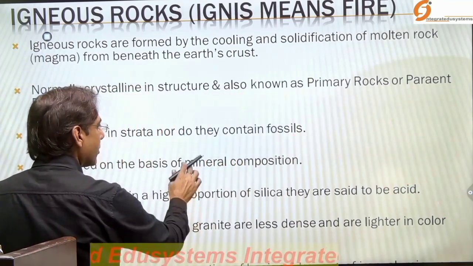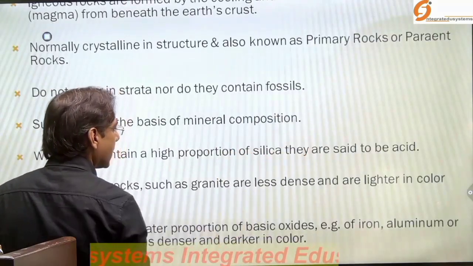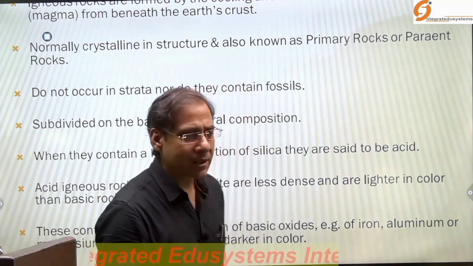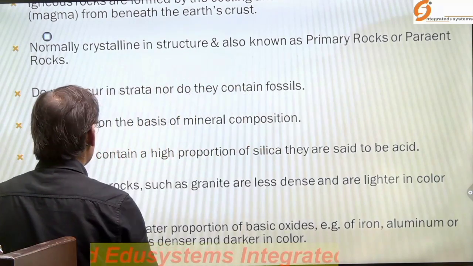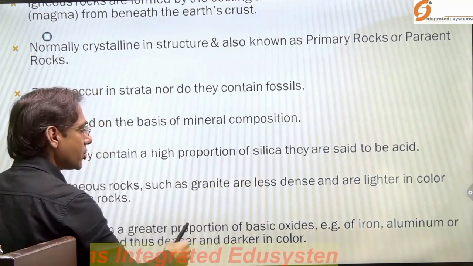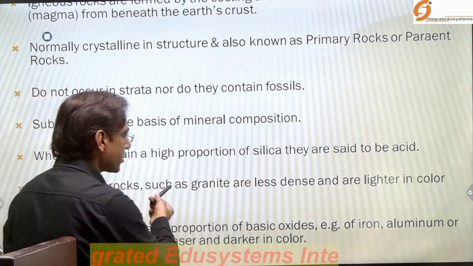So when the silica composition is more, the rock is acidic. When the silica composition is less, the rock is largely basic. So I have given you the idea that when the elemental composition changes, the property of these rocks changes.